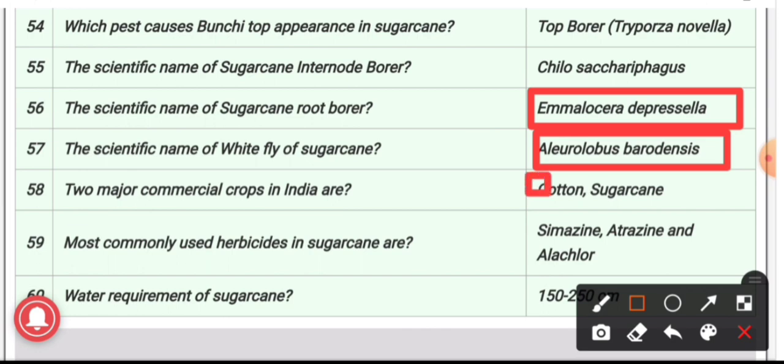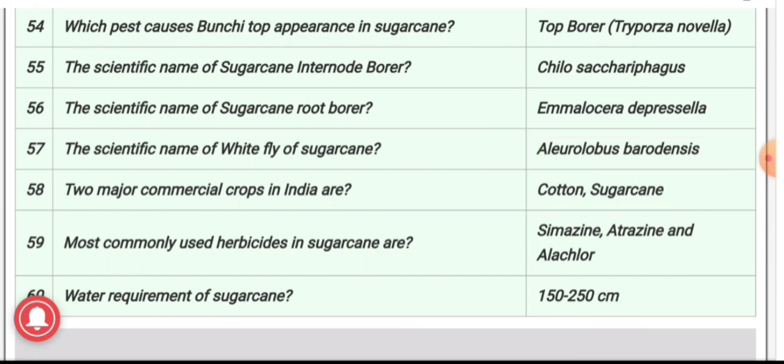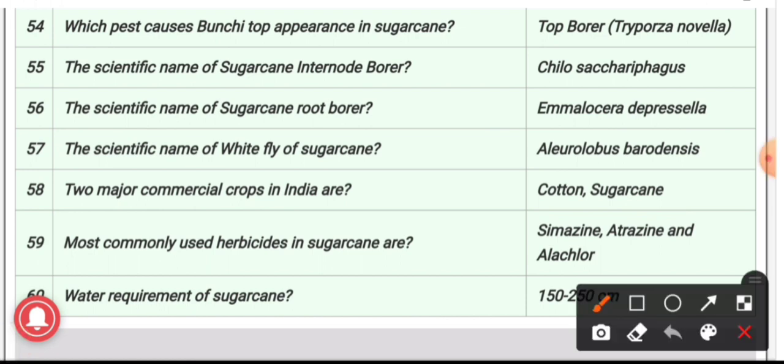58th question: two major commercial crops in India? They are cotton and sugarcane. These two are the main commercial crops grown in India. 59th question: most commonly used herbicides in sugarcane? They are simazine, atrazine and alachlor. These are the most common herbicides used in sugarcane.